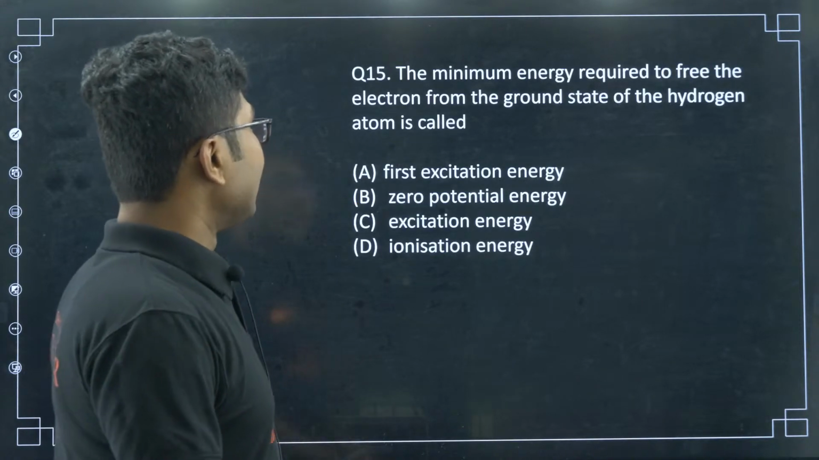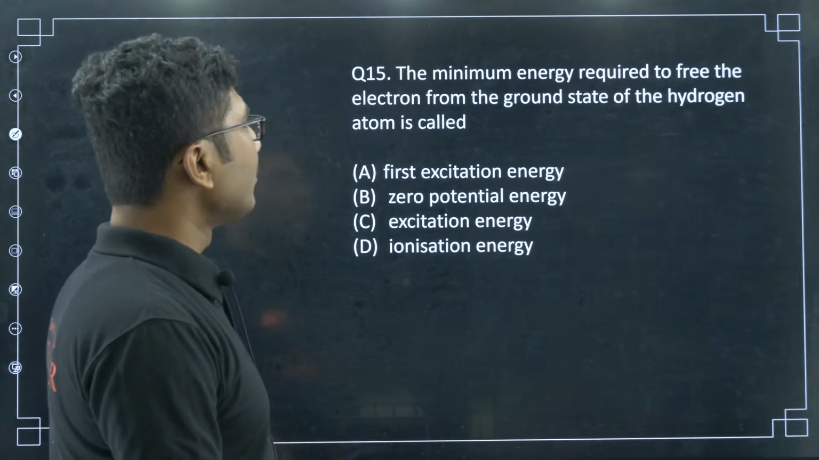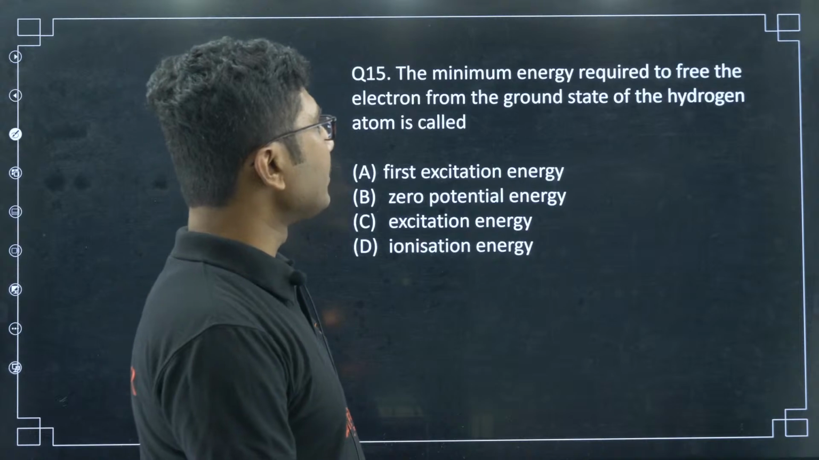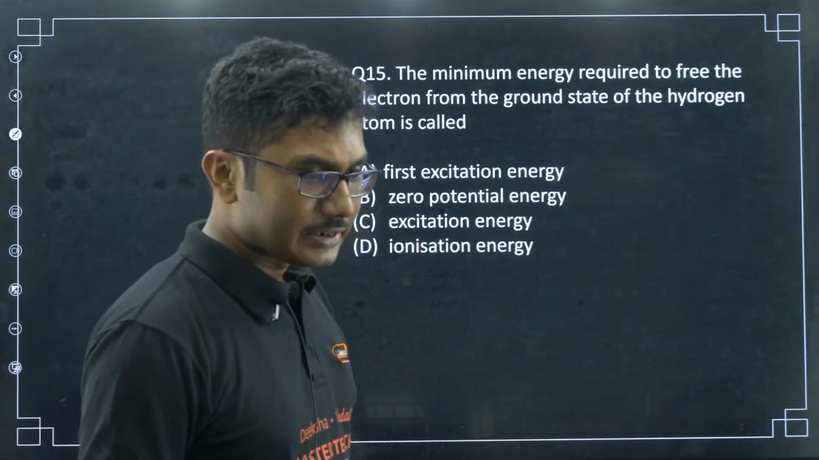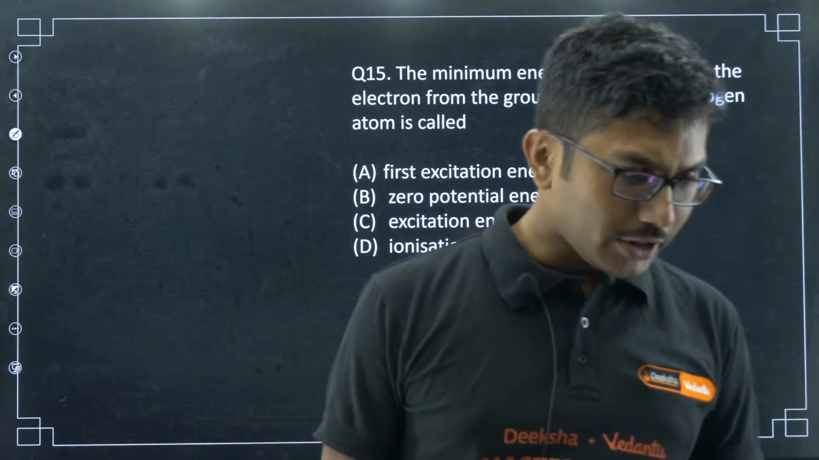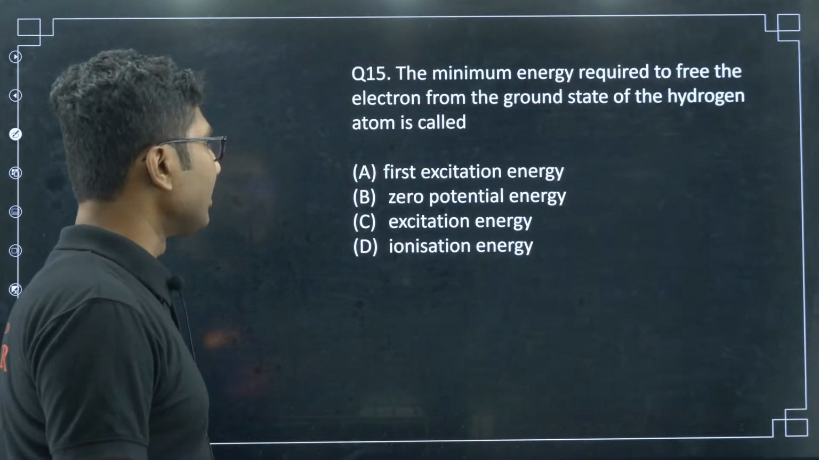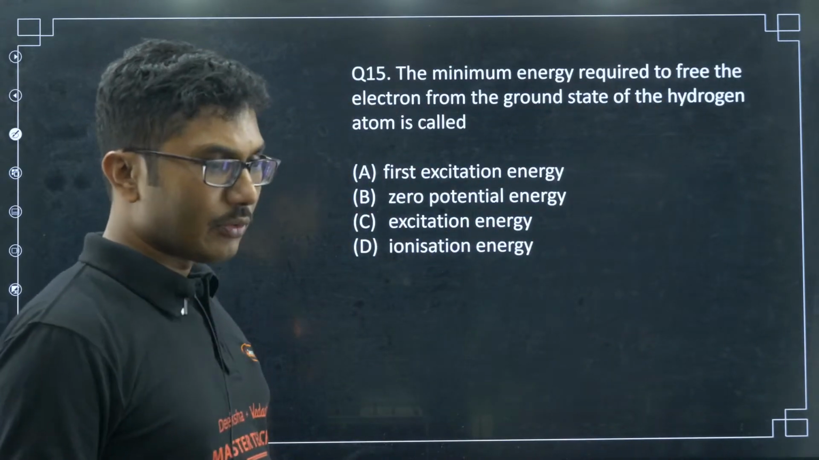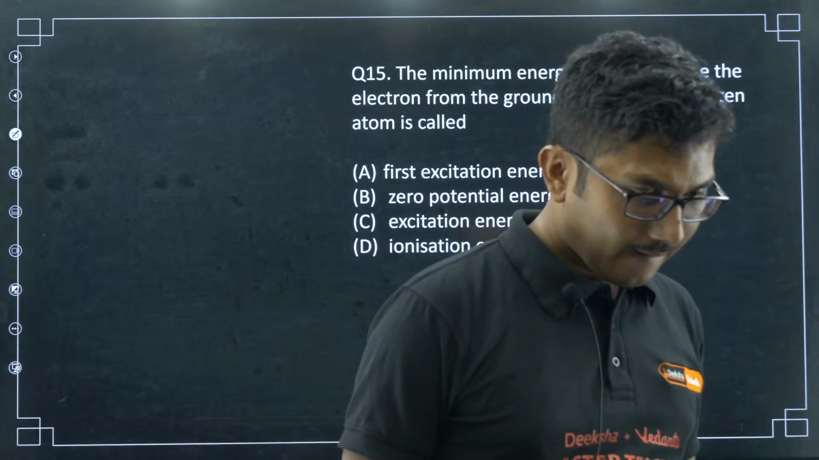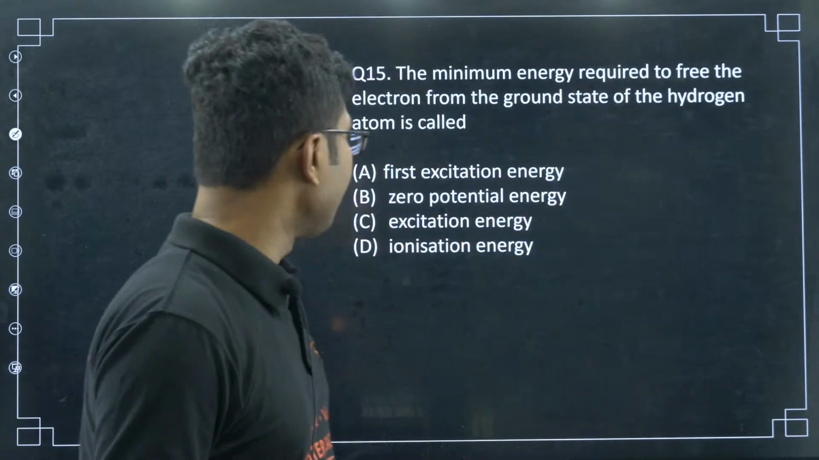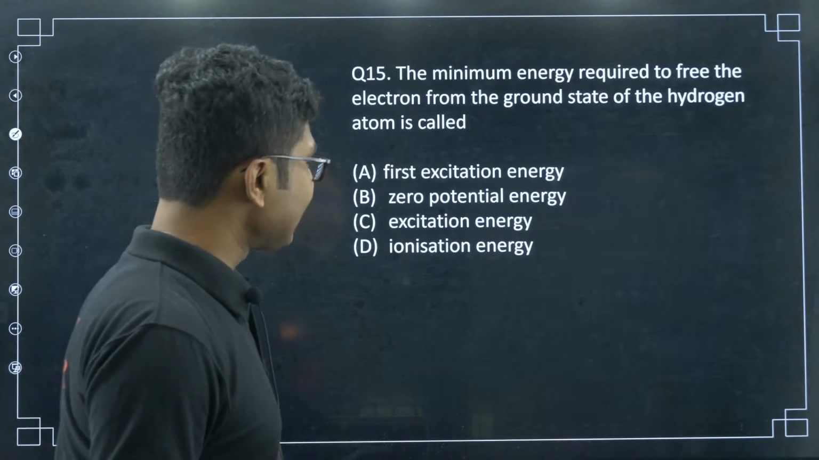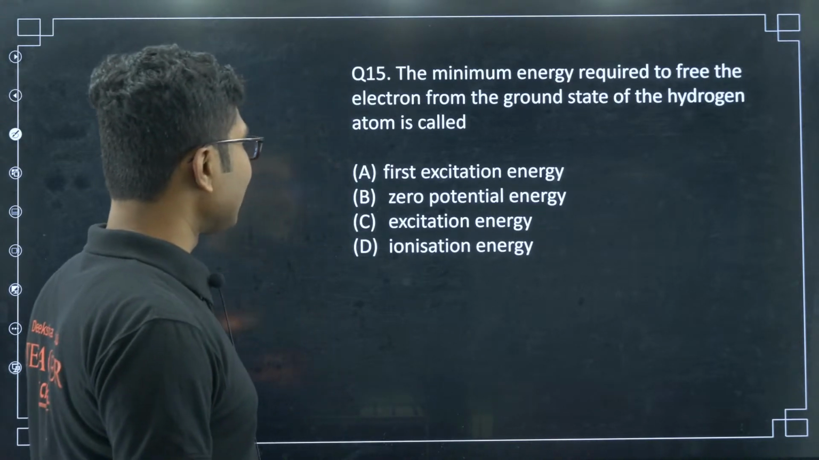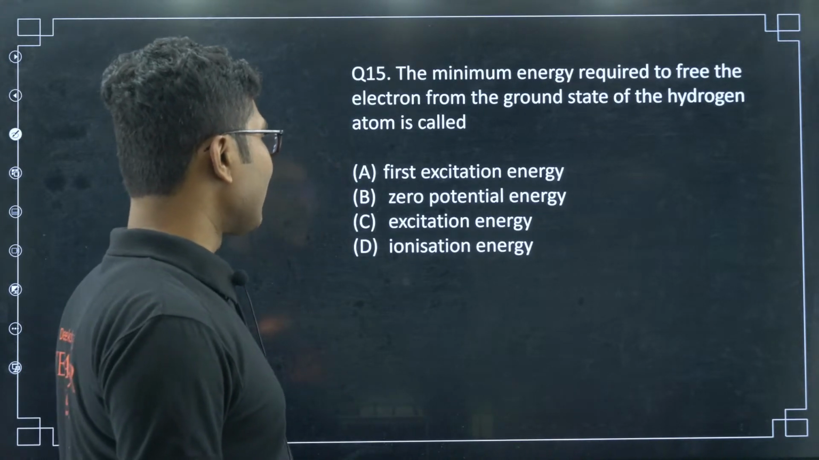Now the minimum energy required to free the electron from the ground state of the hydrogen atom is called. So minimum energy, let's see. Yes, 14C was the correct answer. Now this one, minimum energy required, 15D. First excitation energy, zero potential energy, excitation energy, ionization energy.